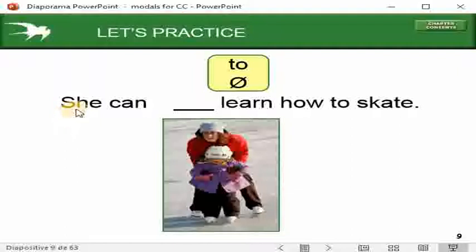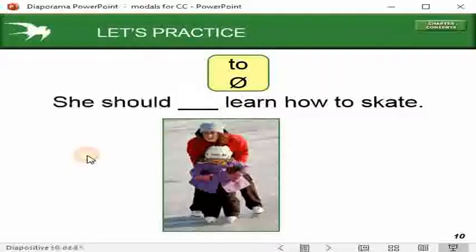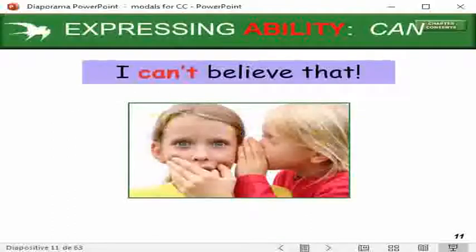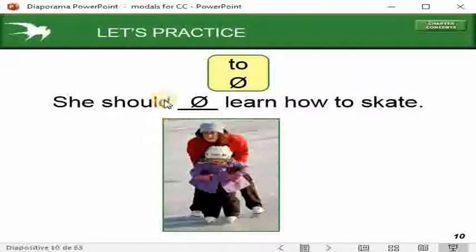Let's go. So here we should say she can learn how to skate because can doesn't need this to. It should be followed by an infinitive verb without to. And here is another example also. She should learn how to skate. Should be followed by an infinitive verb like this. Okay, so this is the form and the definition of modal verbs. So in the other videos we are going to study the modal verbs with their meanings.